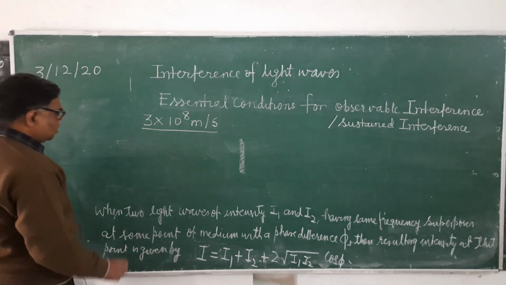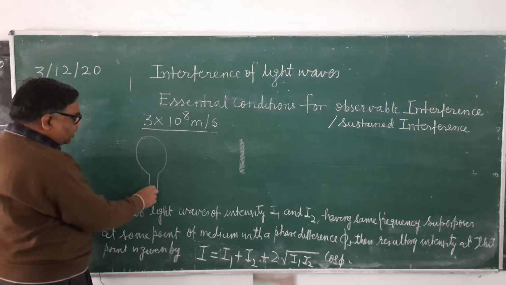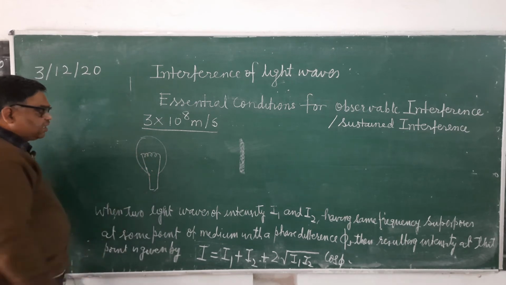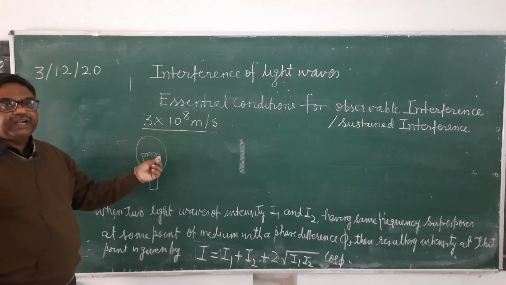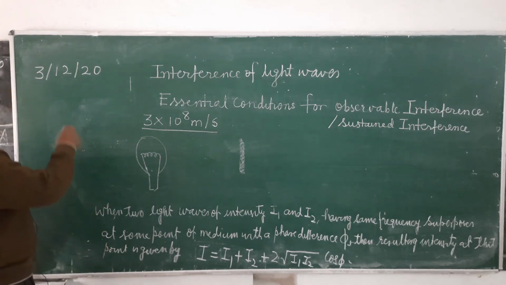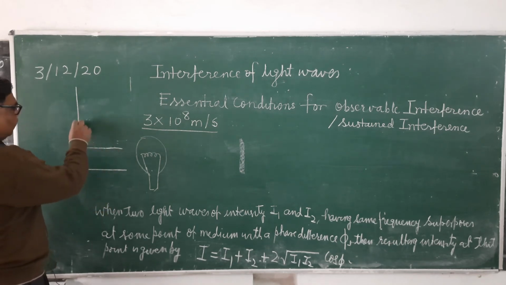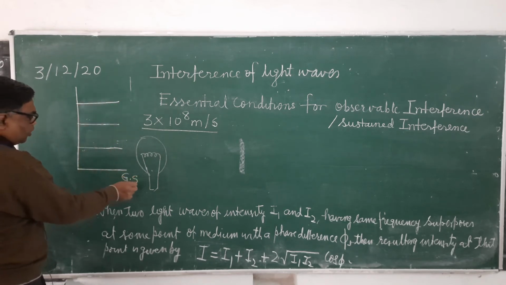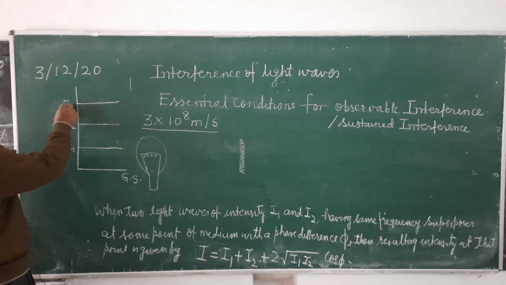And how are these light pulses emitted? See here, suppose this is an electric bulb, and inside the electric bulb there is a filament. Now when electric current passes through this, what will happen? All the atoms of the filament will become heated. When they become heated, they will reach their excited energy state. This is the energy level diagram. Here normally the atoms will be at the ground state, at room temperature. These are the higher energy states. Energies of these states are higher than the ground state.